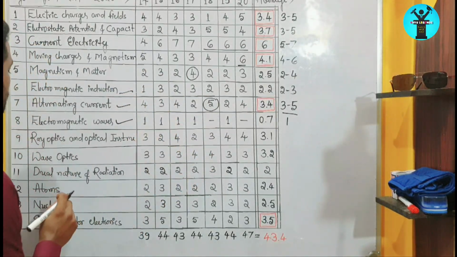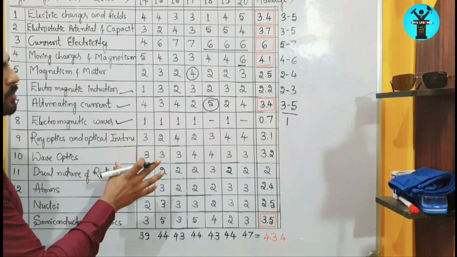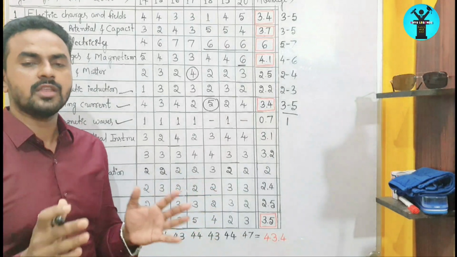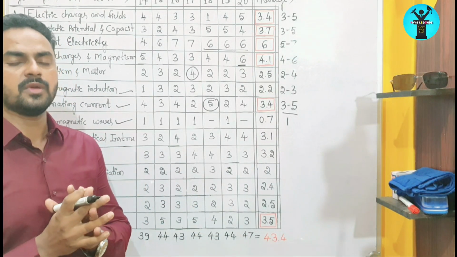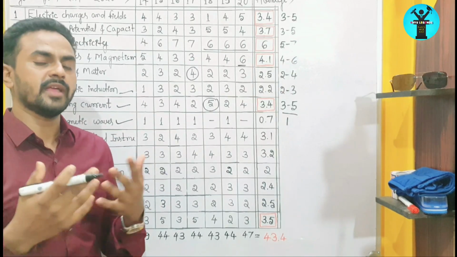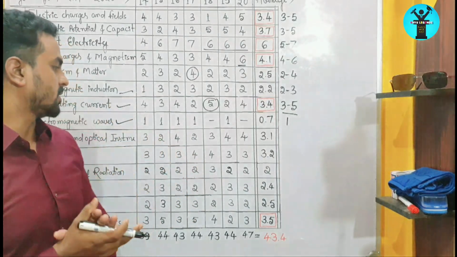So thereafter, ray optics and optical instruments. In this chapter also, there are plenty of areas to study, so you can go through the mirrors and the image formed by the mirror, the nature of the image formed and the magnification value. You can go through that, you can get conceptual questions here in this chapter.